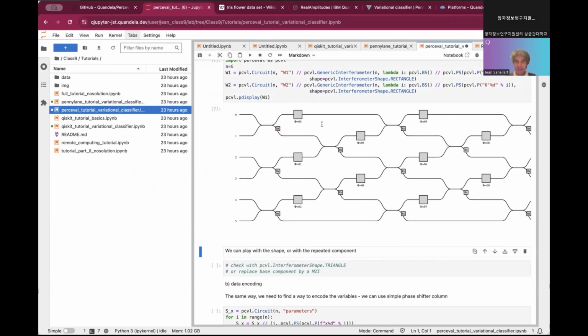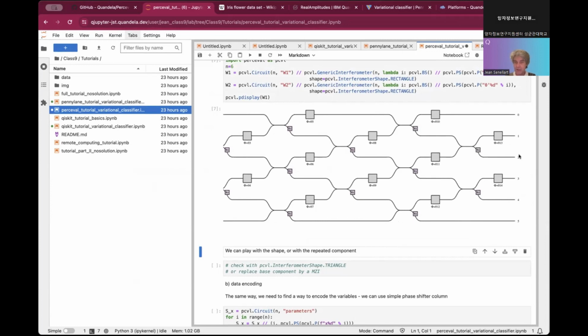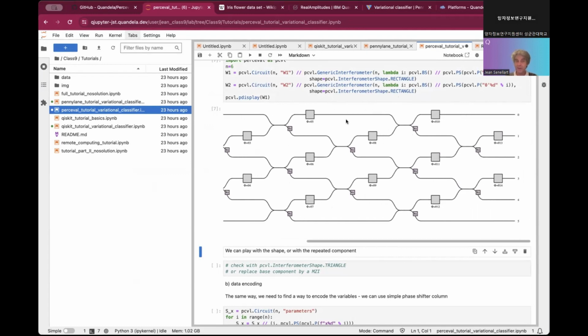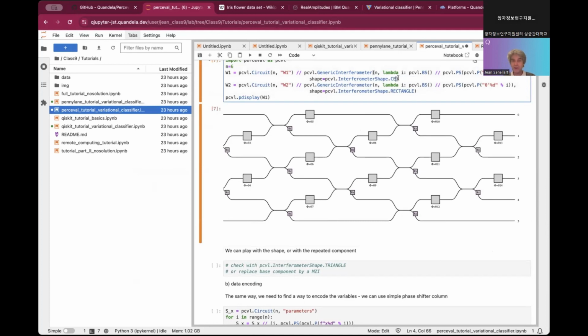And this is repeated n times and on n modes. So it is a square definition. Here I'm defining a generic interferometer that contains enough parameters to store, for instance, my weights W1, W2. The actual shape of the circuit you define depends on you. Generally, we take the Clements interferometer.